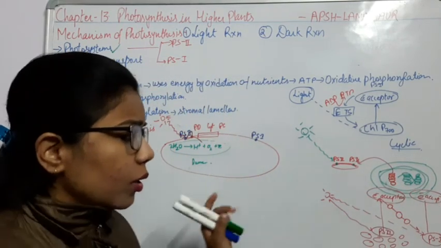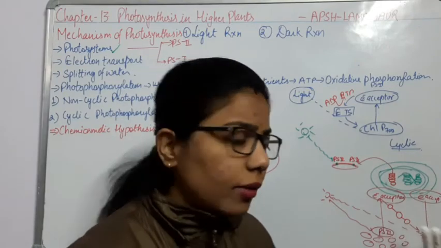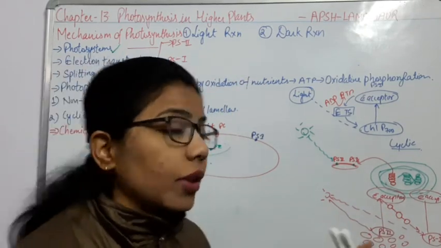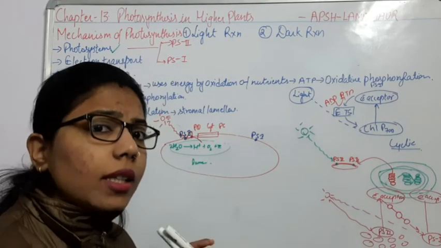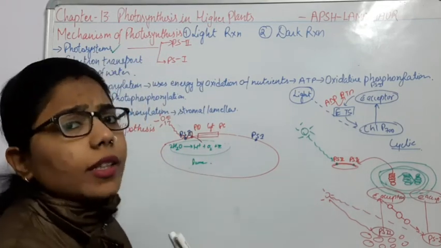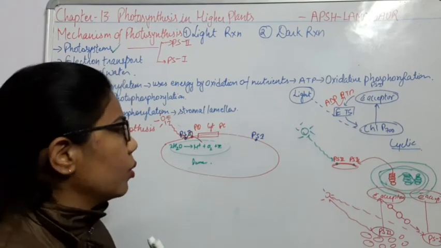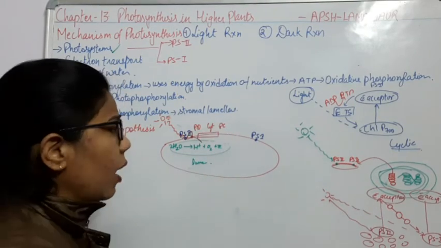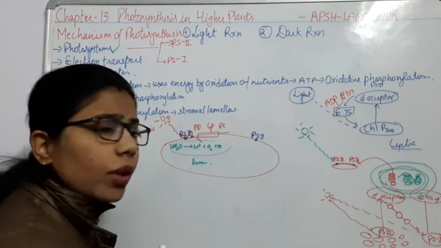Okay, so two types of electron acceptors are present in PS2 as well as in PS1. So both have the same thing. Now what is the difference between these two? We will come to know here. We have done the electron transport system. After that, what is it going to do?